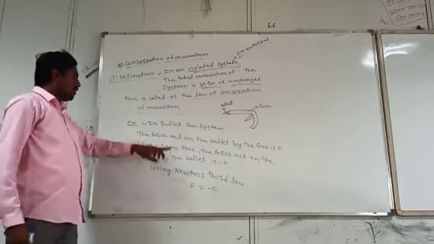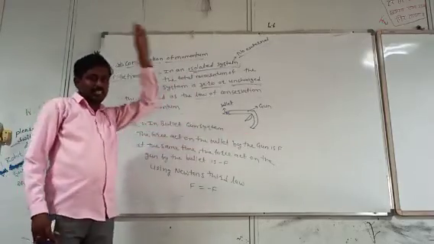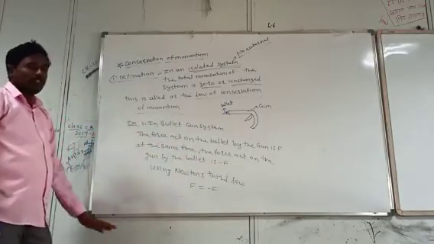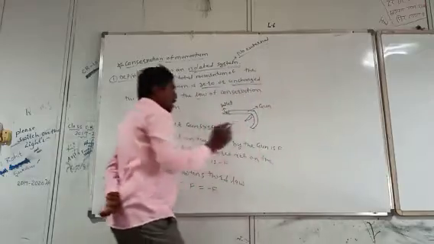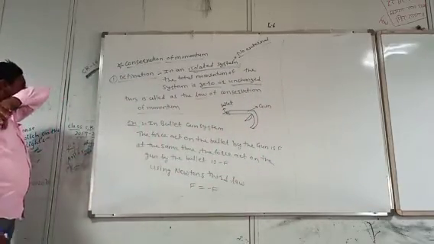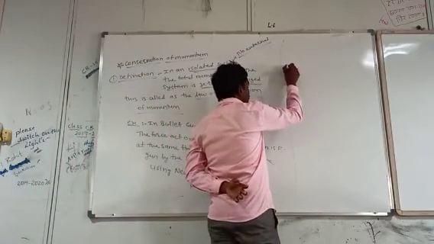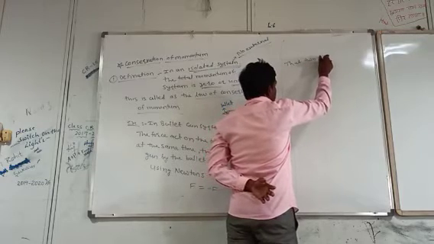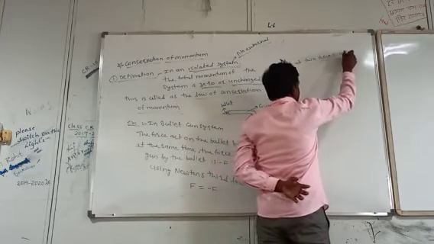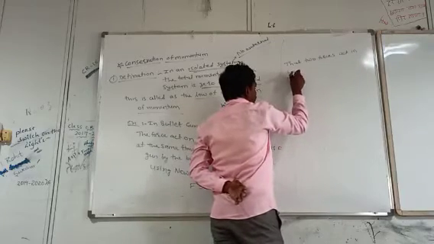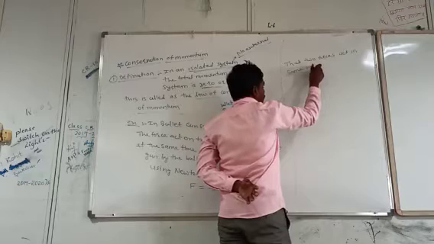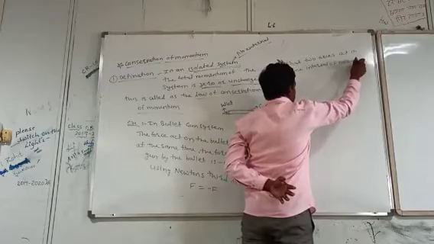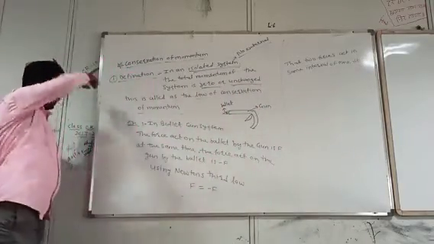So the force acting on the bullet by the gun is F, and the force acting on the gun by the bullet is minus F. Therefore, these two forces are equal in magnitude but opposite in direction. Those two forces act in the same interval of time, delta t.